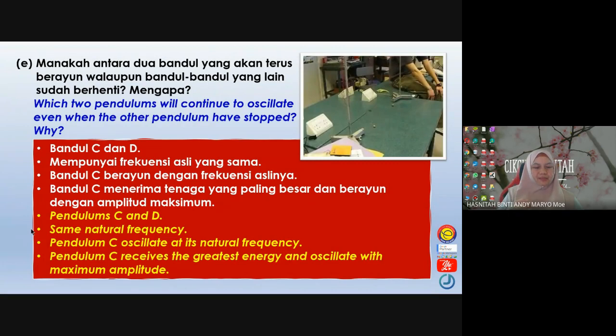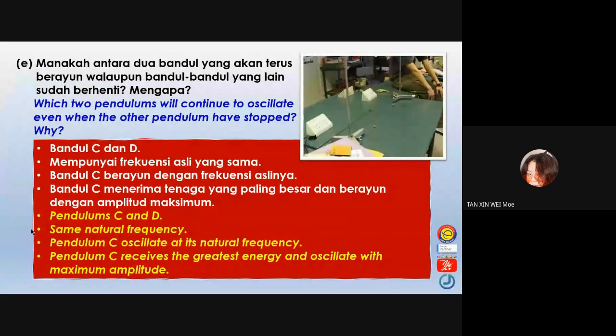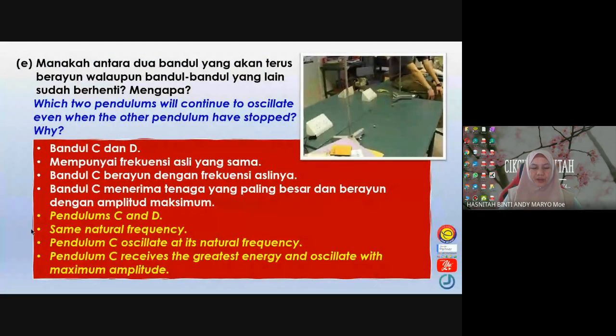And then in point B, when pendulum B oscillates, pendulum B is our driver pendulum. All pendulums start to oscillate with different amplitude. So this is what you saw just now in the short video. But the length of pendulum B and pendulum D are the same, so they have the same natural frequency. And then finally, pendulum D is resonating.